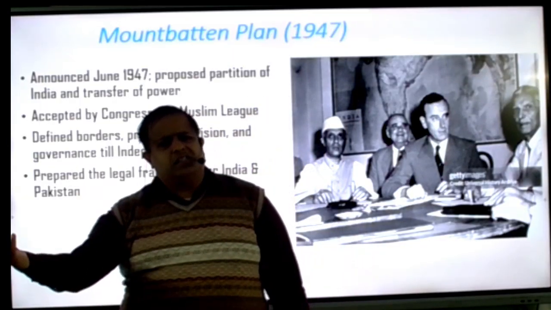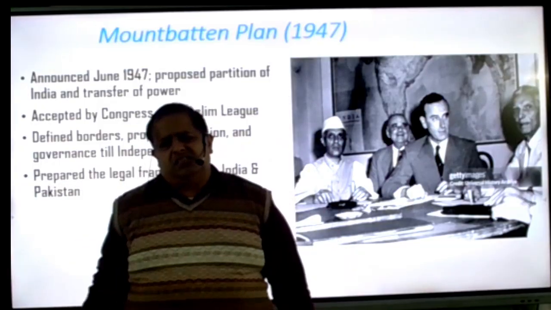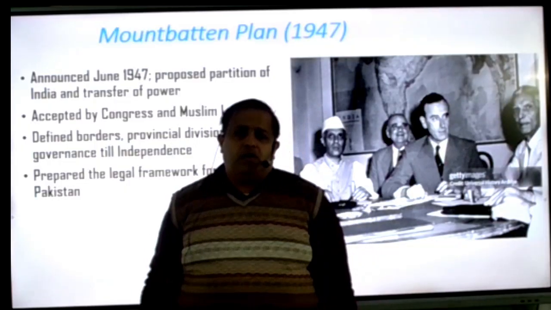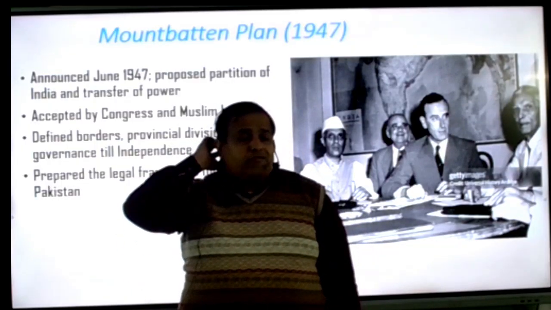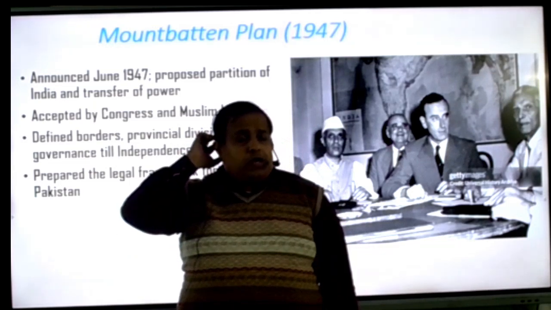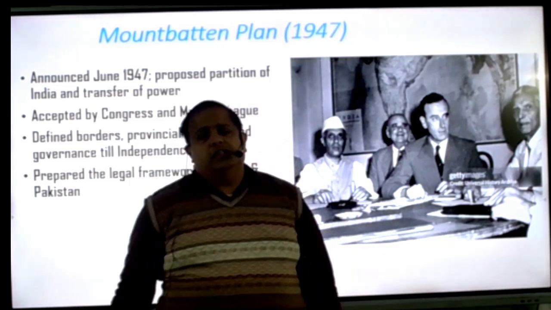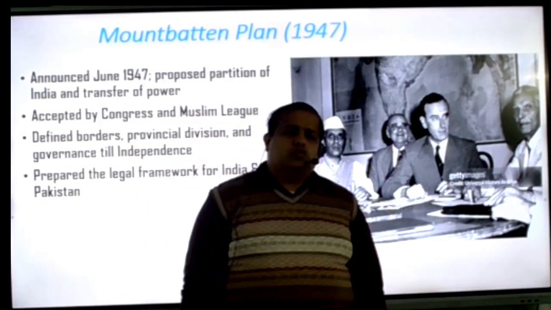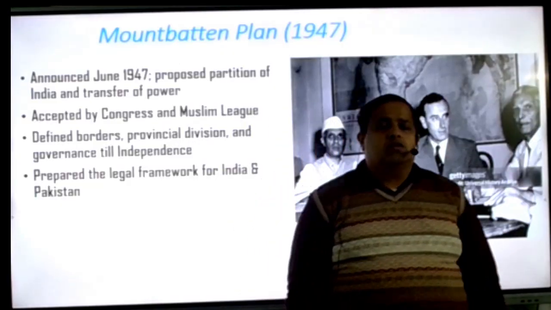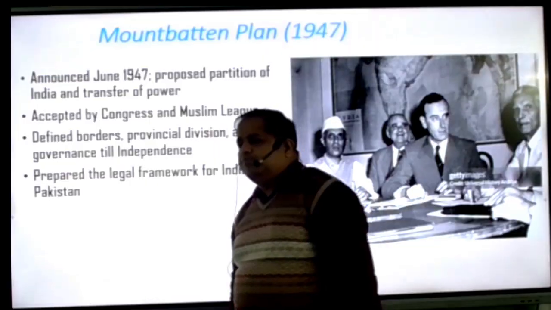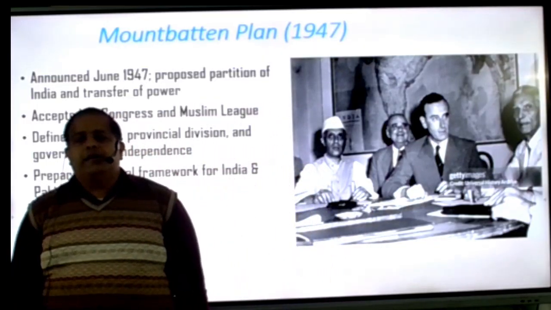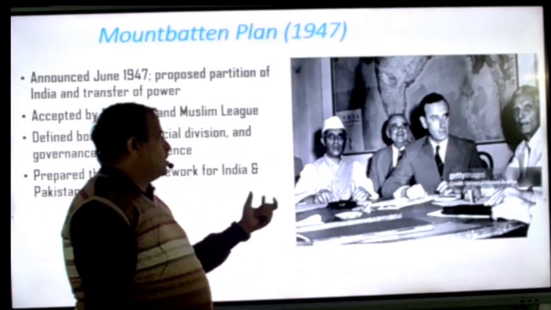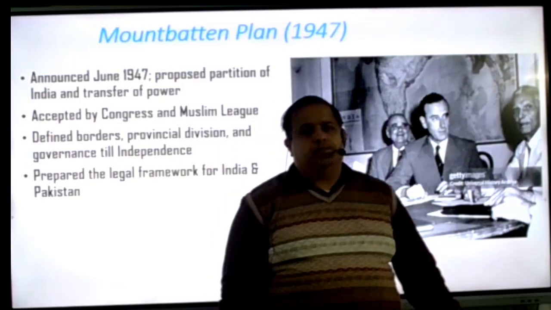You hate this person, you love this person, that doesn't matter. But you have to give value to this person. At this time, no one was thinking about the local people, the public. That time only one person was standing for them, that is MK Gandhi. So that's the reason Lord Mountbatten called Gandhiji a one man boundary force. One man boundary force. Okay, this quotation was given by Mountbatten to Gandhiji.